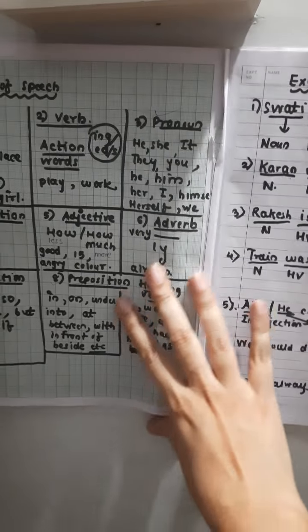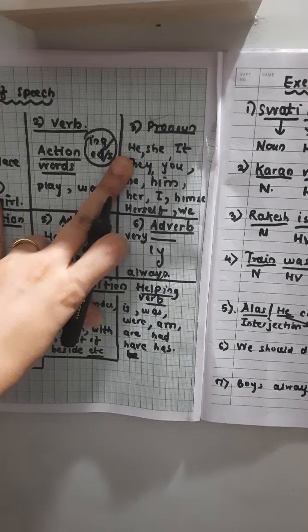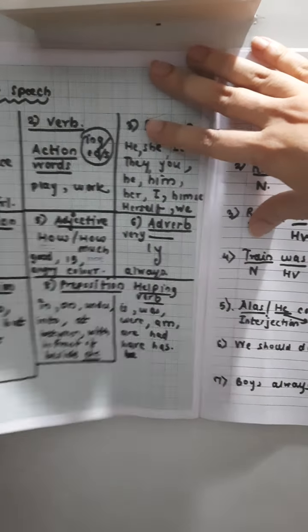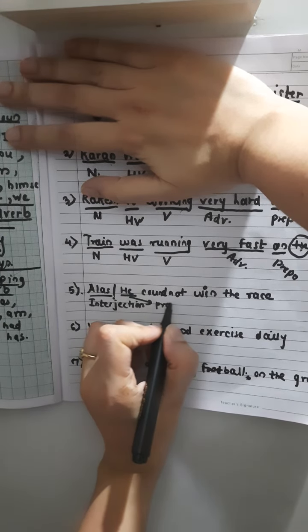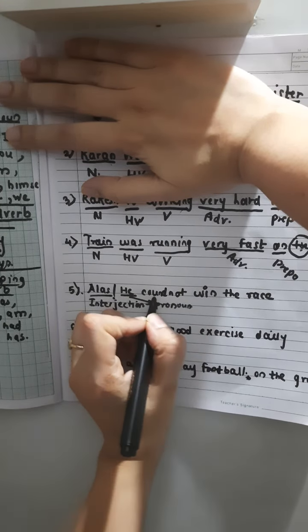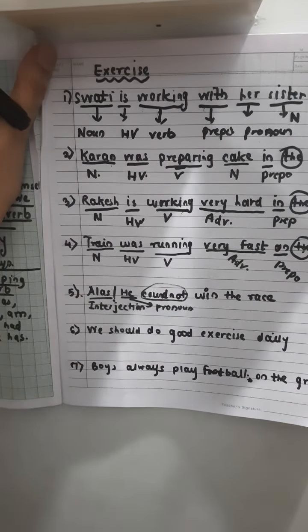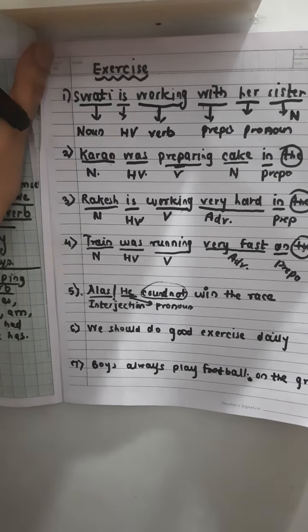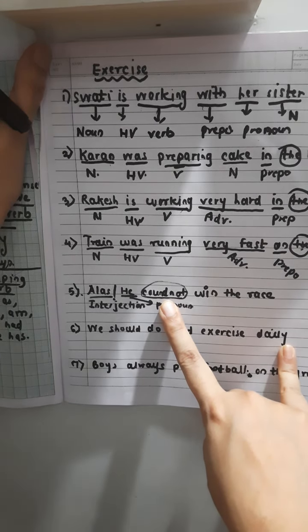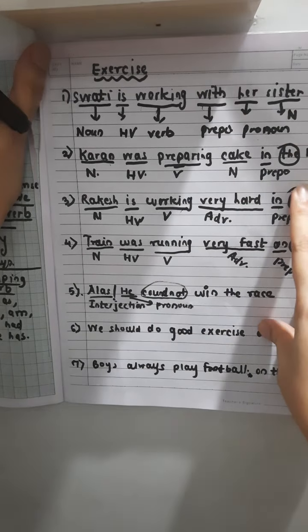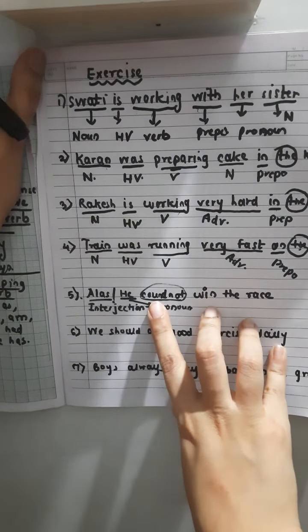After that, he. Where is he? Yes, it's here. That's a pronoun. So he is a pronoun. I will write here pronoun. Now, one more. Could not. ये could not be not जो है ना, that's a modal auxiliary. So this is not a part of parts of speech. Omit that. जैसे कि we have omitted the, at least from this topic, could not भी omit करना है.